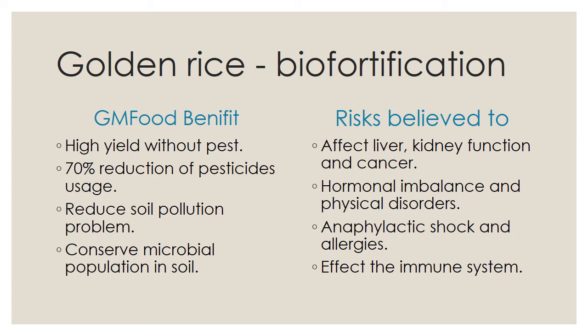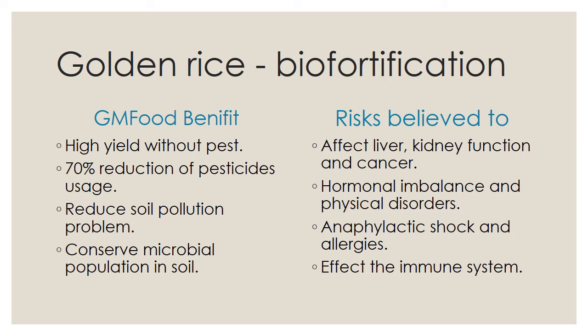Then fourth one is affect the immune system. It affects the immune system because it is a bacterial gene. Because it is a bacterial gene, that's why it affects the immune system. The immune system helps to defend against other microorganisms.